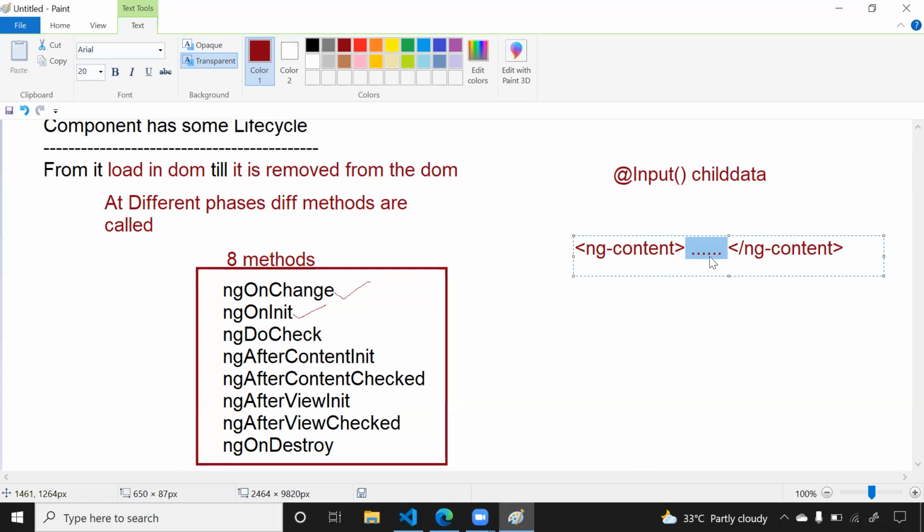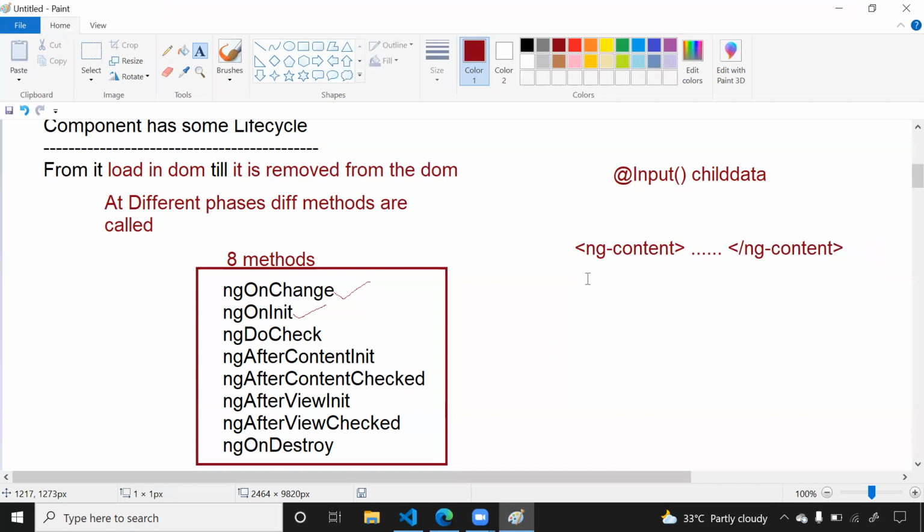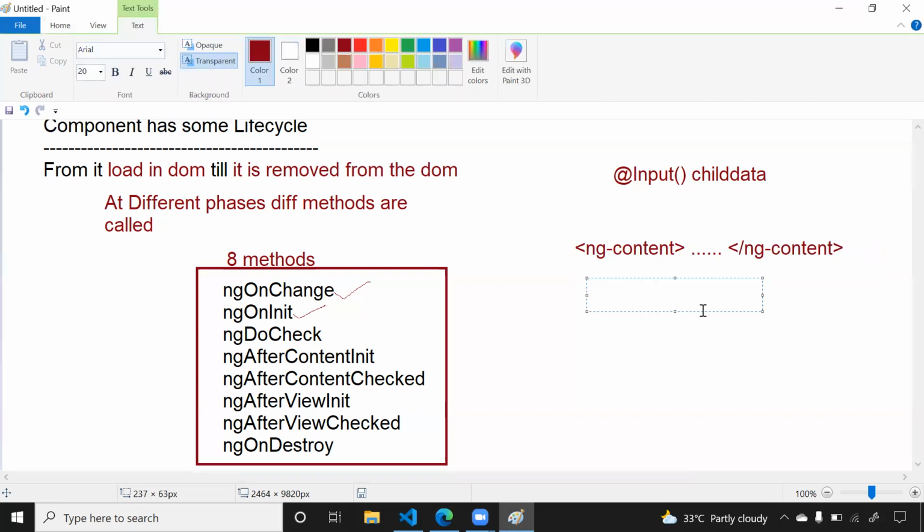And whenever there is some change inside this ng-content, so once you first loaded, then after some time you changed some data here, then ngAfterContentChecked is called. So whenever you have done some changes in the content of ng-content, then your ngAfterContentChecked is called. In the same way, ngAfterViewInit. Now this is called whenever your component is completely loaded in the DOM.